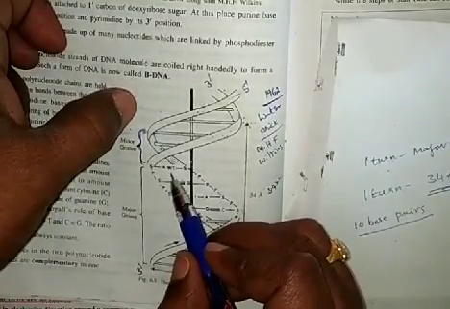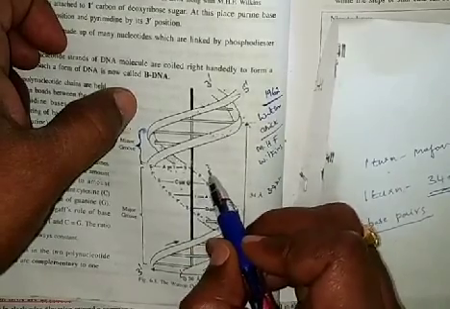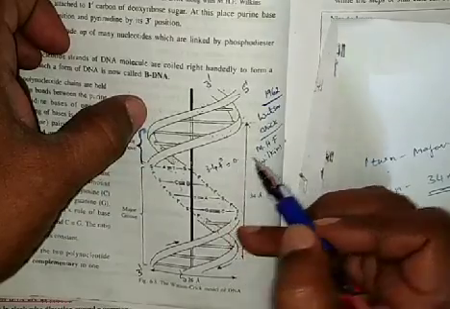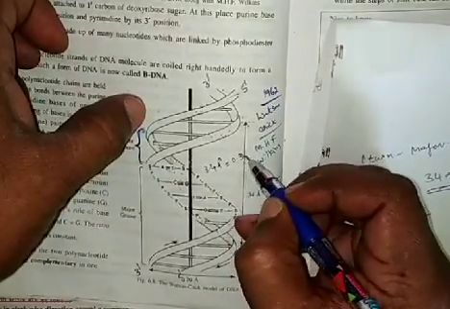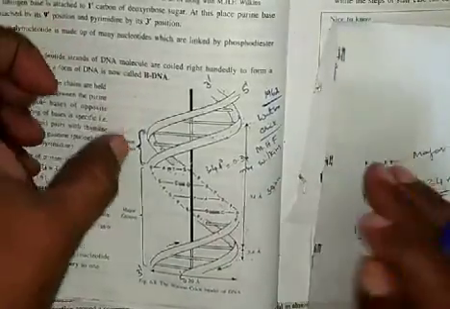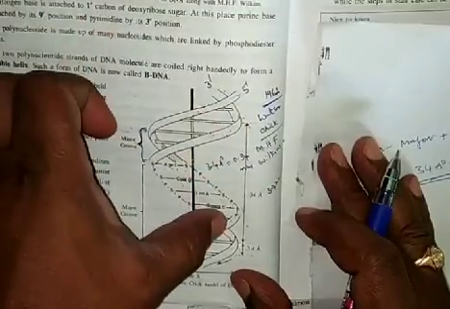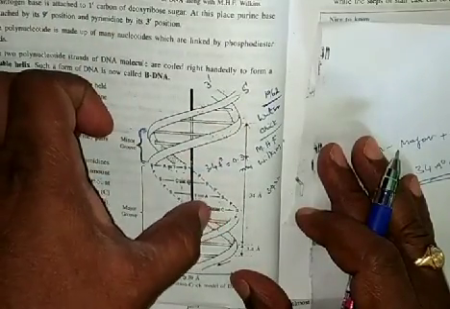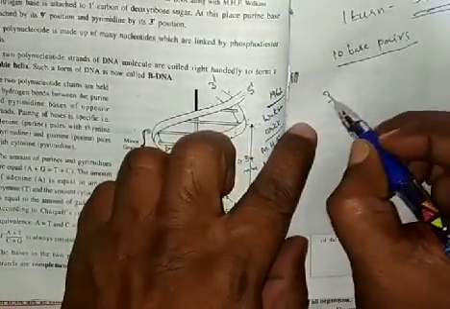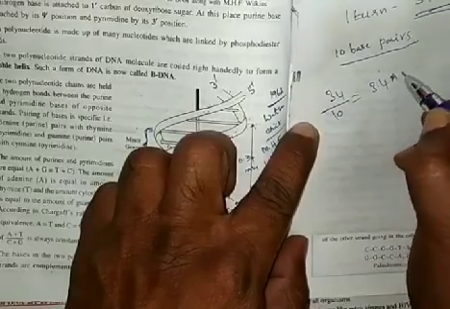The distance between two base pairs is 34 divided by 10, which is equal to 3.4 angstroms or 0.34 nanometers. Ten base pairs are present in each turn.